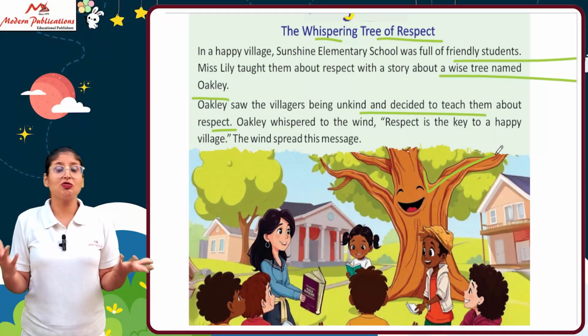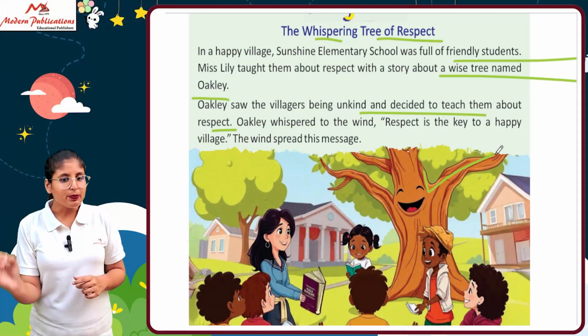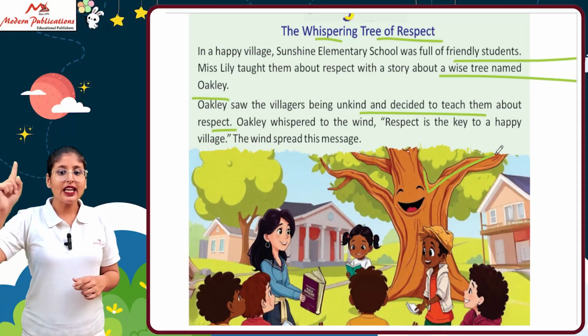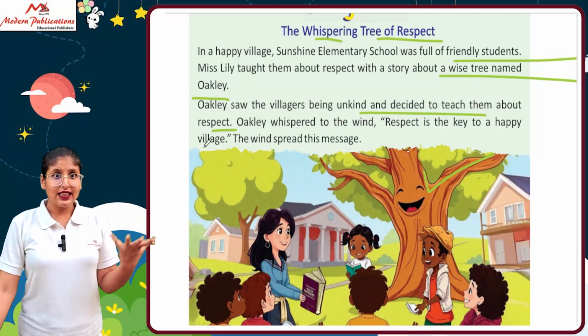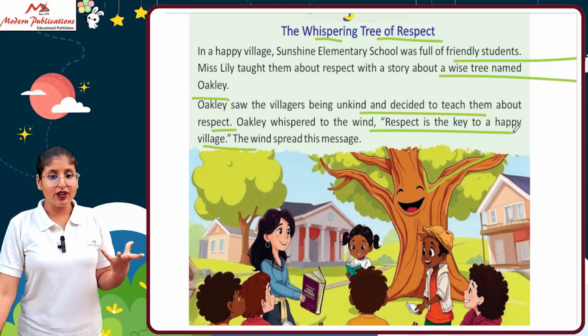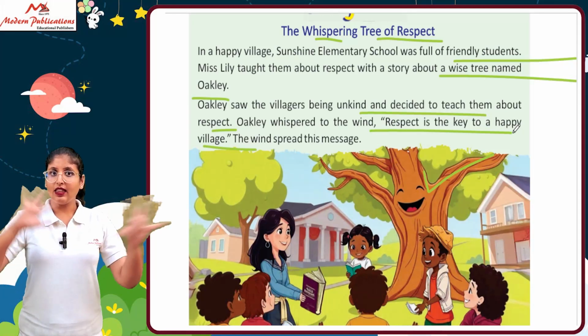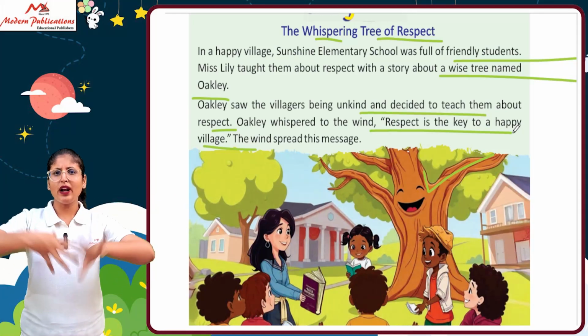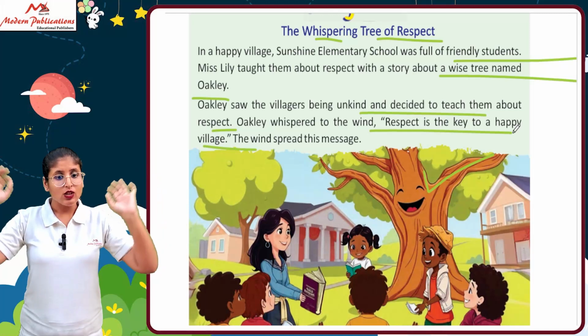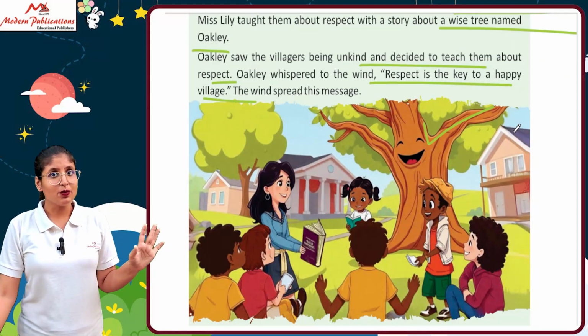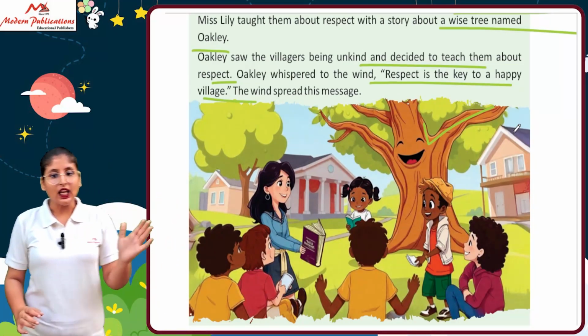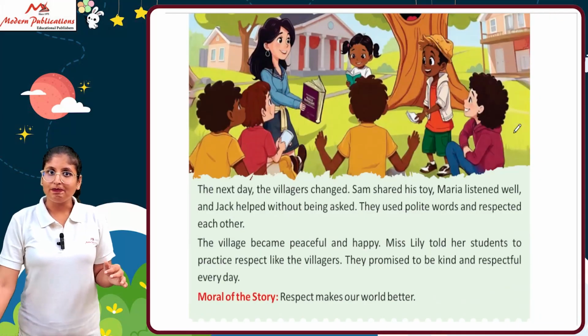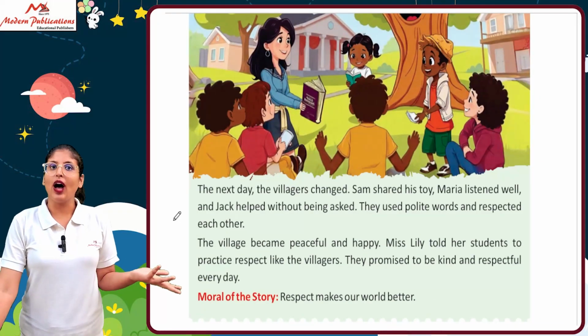So what does this tree do? Oakley whispers to the wind, respect is the key to a happy village. See, the tree whispers this sentence in the wind. When these words whisper in the wind, they spread through the whole village. So the wind spreads this message. Which message? Respect is the key to a happy village. If there is no respect, no happiness is there.